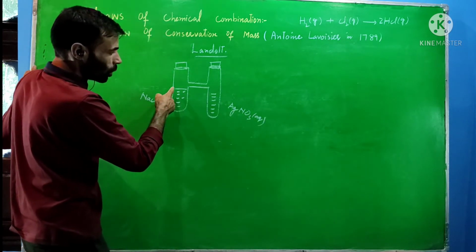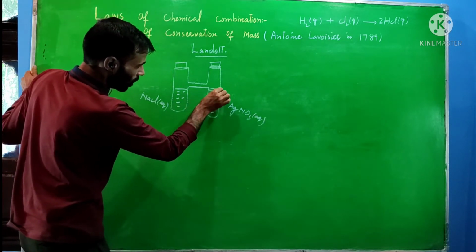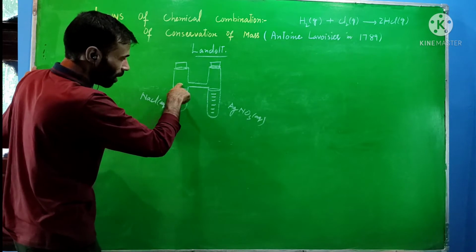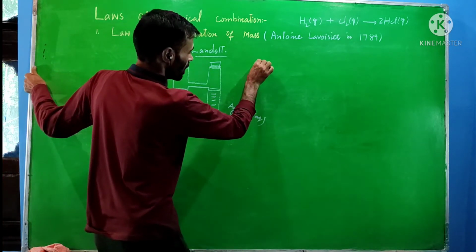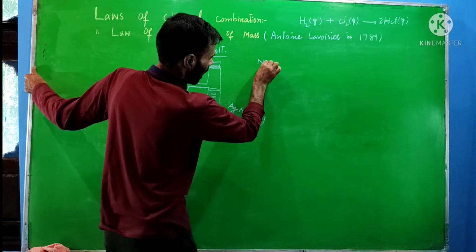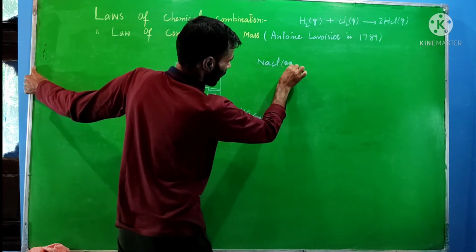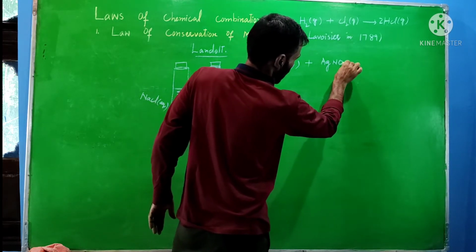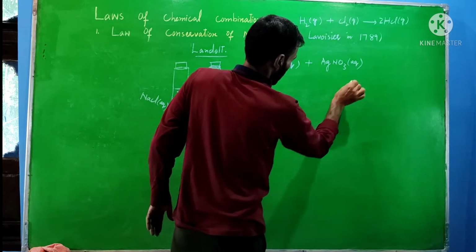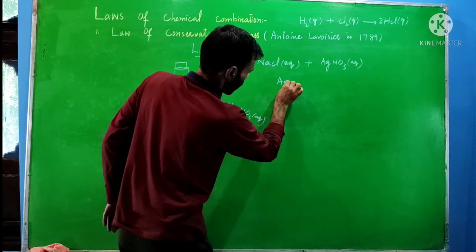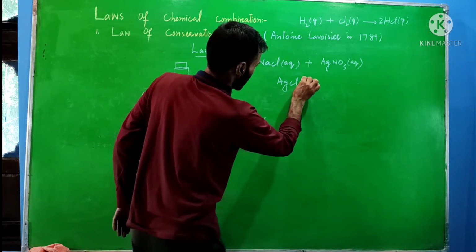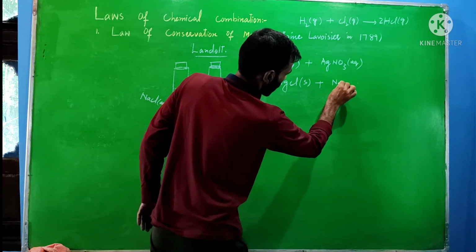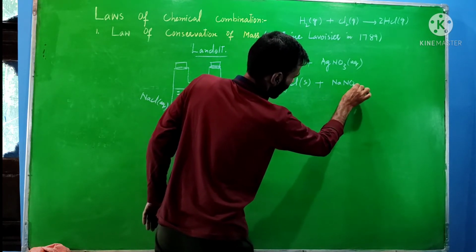Now if they are allowed to react, that means if we tilt the tube, then they will mix with each other, and the reaction that occurs is NaCl aqueous reacting with silver nitrate solution, leading to the formation of AgCl. We know a precipitate is formed. It is a precipitation reaction. I can write this one as solid. After that, sodium nitrate is present in the solution.